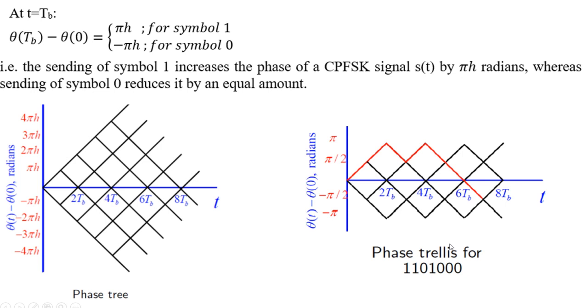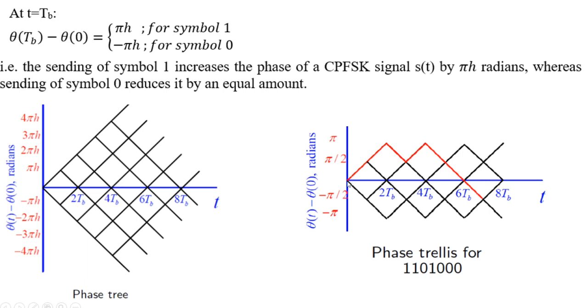1110100. So for that we have to draw the phase trellis. So this is the changing of phase with some value of bit sequence. Now we are using the phase trellis specifically for MSK. So for MSK, h is equal to 1/2. So for bit 1, now this red line corresponds to this bit sequence.